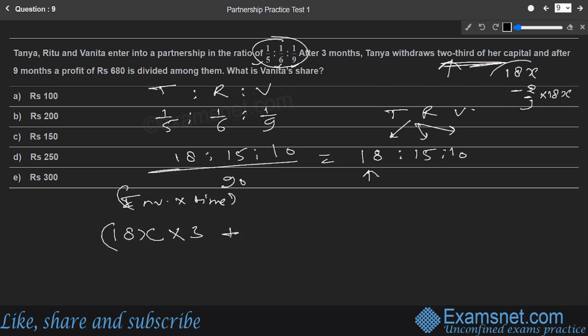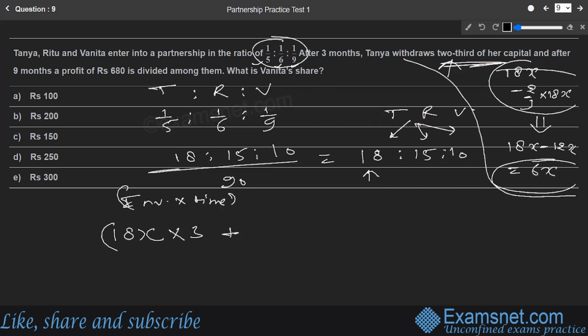That's what we are supposed to find out. 18x minus two-third of 18x. That much would be the left out part, and that is nothing but 18x minus 12x, which is going to be 6x. So after withdrawal of two-third of the amount, Tanya would have been left with 6x of the amount.